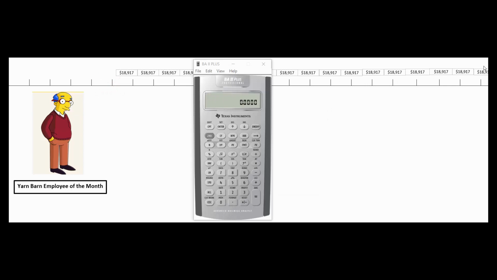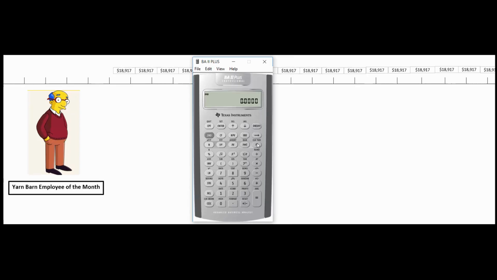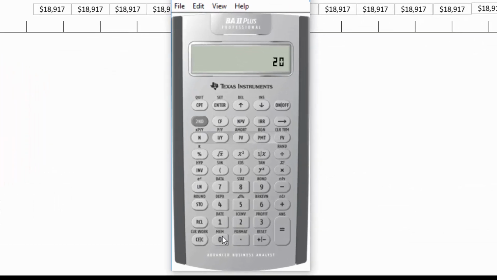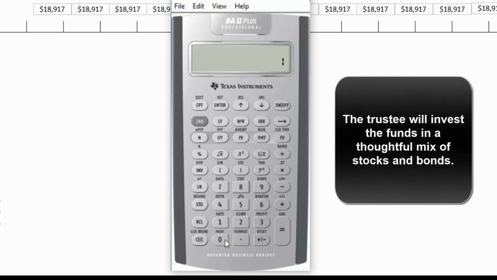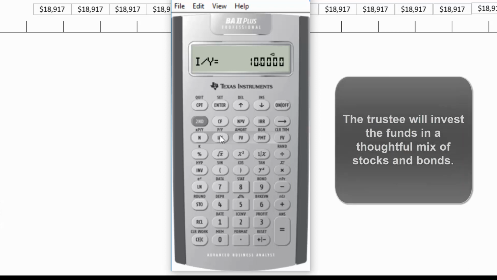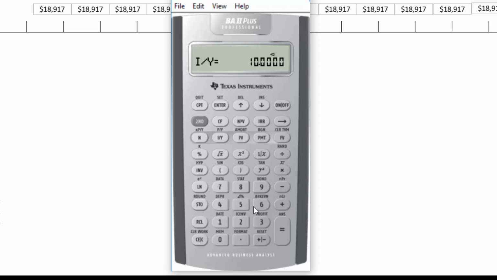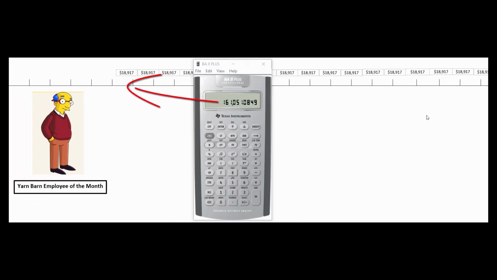So first let's find the present value of $18,917 a year for 20 years. So 20 is the N. Let's assume 10 is the right discount rate. We think that the stock market, where we're going to invest these funds in the meantime, is going to earn us about 10%. We said 20 was the N, that 10 is the I, and that 18,917 is the payment. We find the present value of that, and it's $161,051.09. So now we know the present value of that annuity there.